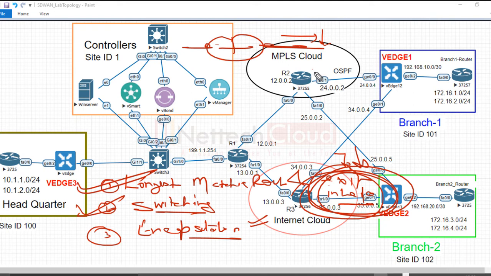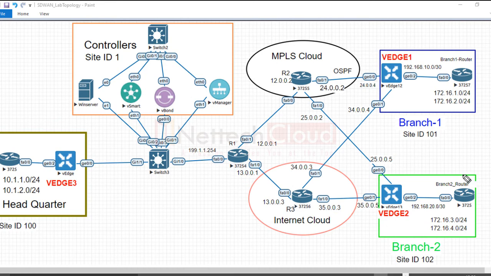So in IP routing there are three main steps, right? Finding out the longest matching route. Next hop IP, of course, should be reachable; only then can this exit interface be determined. Then switching, that is moving packets between the interfaces, and the third one is what? Encapsulation. Correct? So same here in SD-WAN.